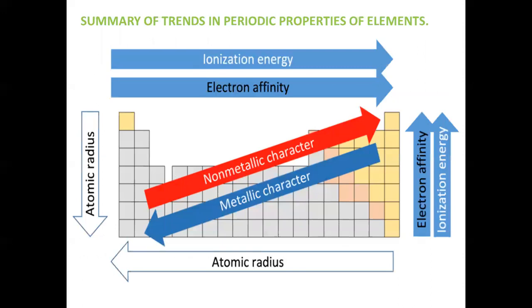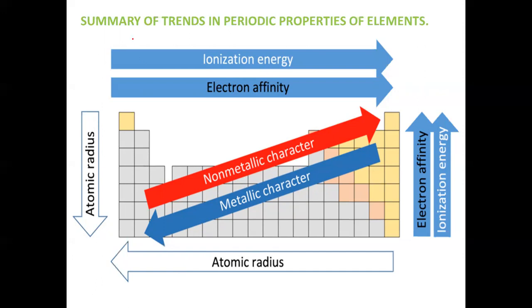So this is the summary of trends in periodic properties of elements. Down the group, atomic radius, ionic radius, and metallic radius increase because of the addition of a new shell, and across the period, these properties decrease because the addition of electrons takes place in the same shell. Then the properties like ionization enthalpy, electron affinity, and electron gain enthalpy increase across the period and decrease down the group because of these reasons.